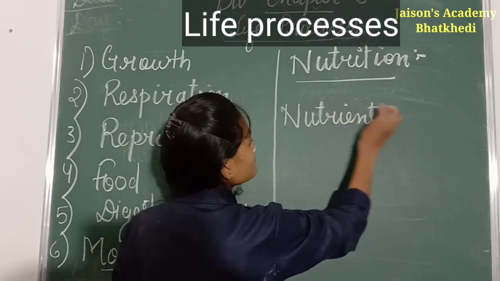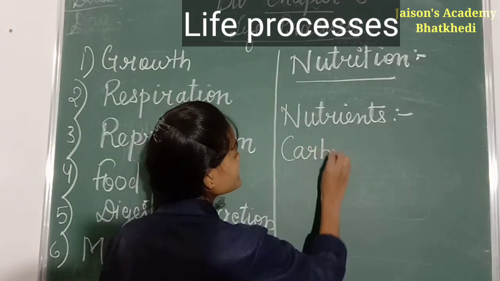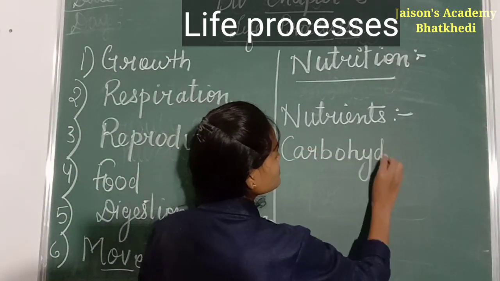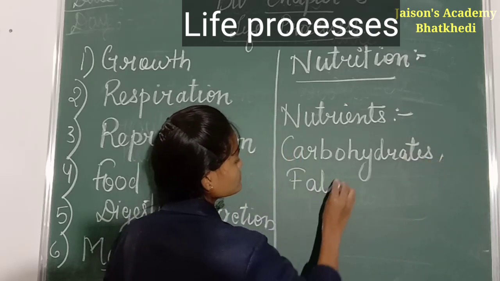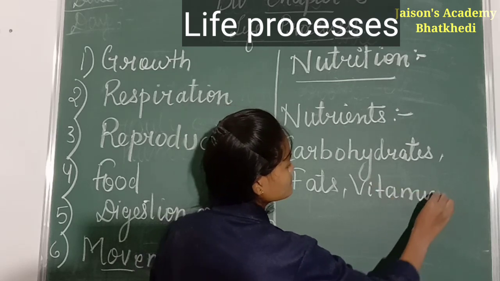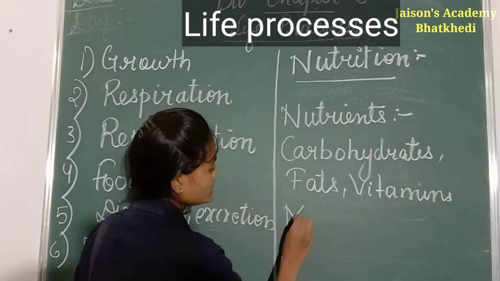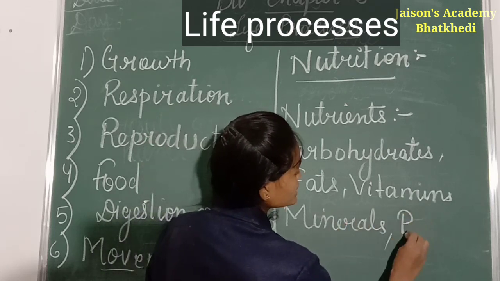There are various types of nutrients, like carbohydrates, fats, vitamins, minerals, proteins.